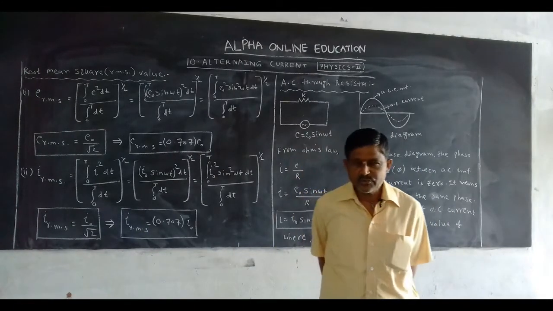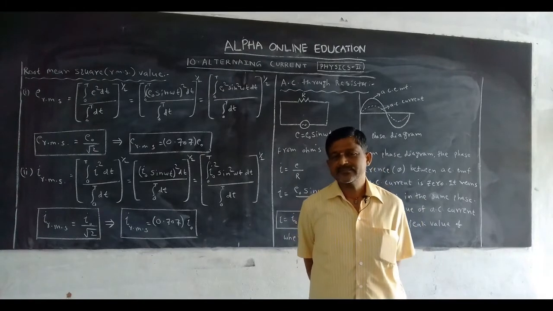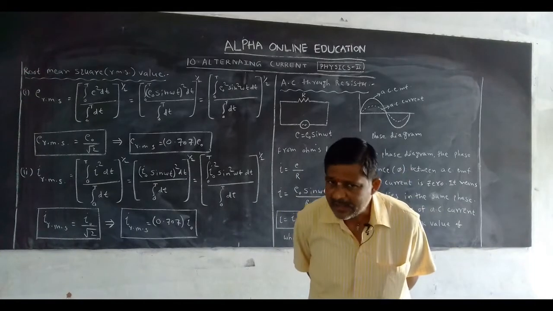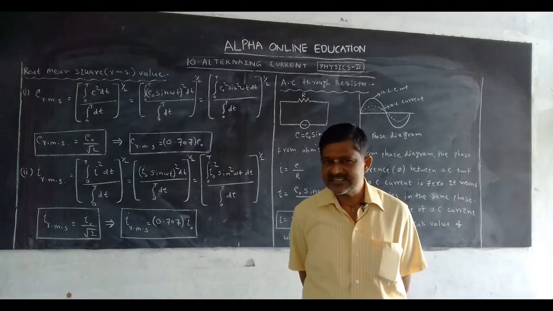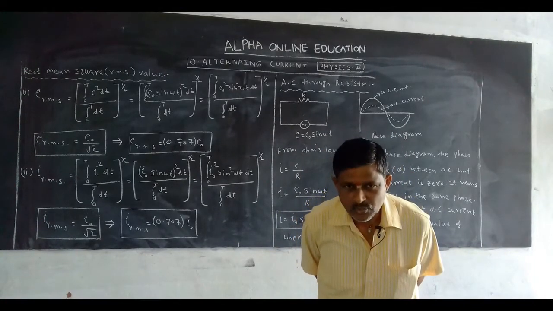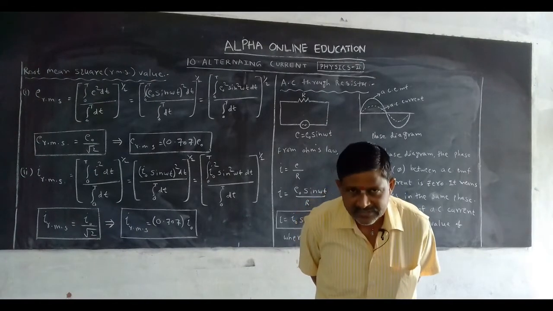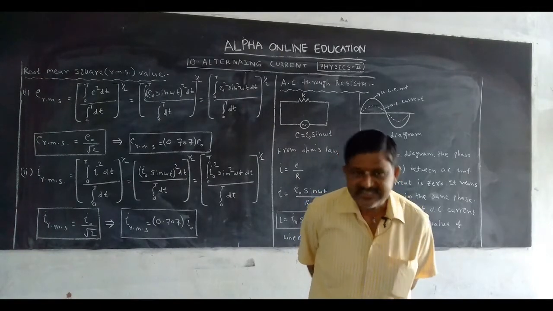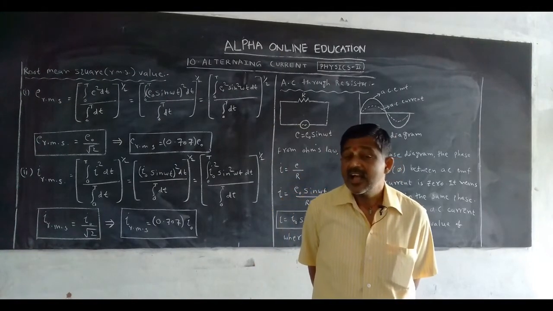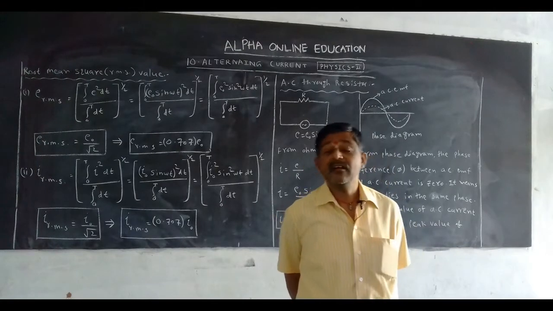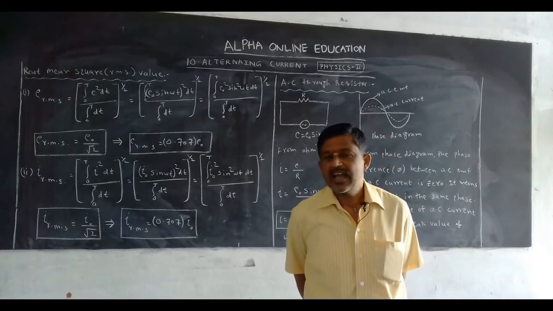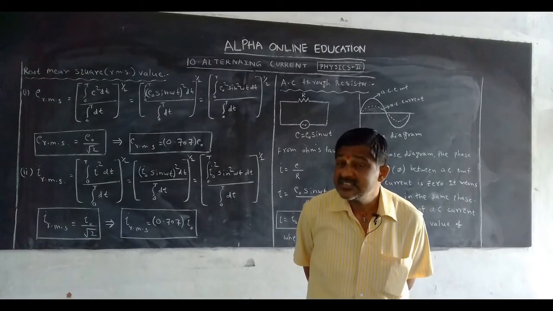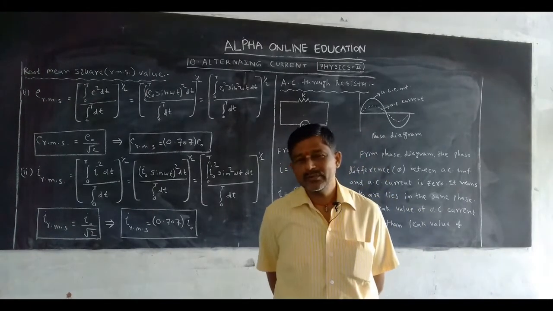There is a chance to get a problem based on this. In the examination, they may give the peak value of AC EMF and AC current, and ask you to find the average AC EMF and RMS AC EMF, or the average AC current and RMS AC current. Average is how many times? 2 by pi times. RMS is how many times? 1 by root 2 times.